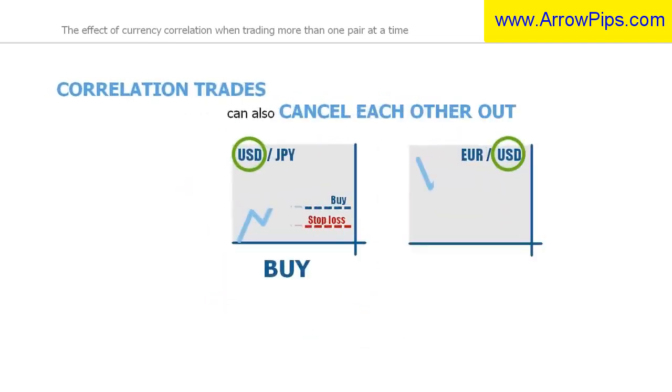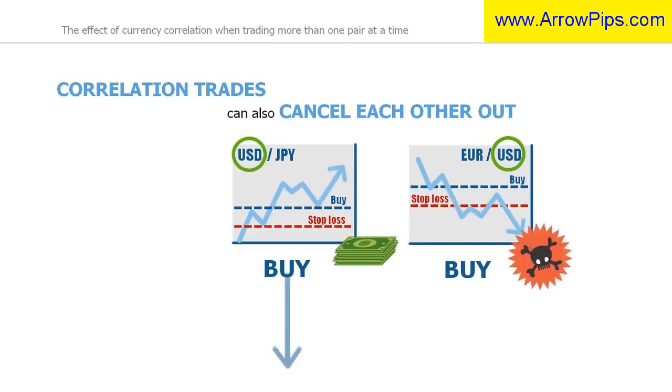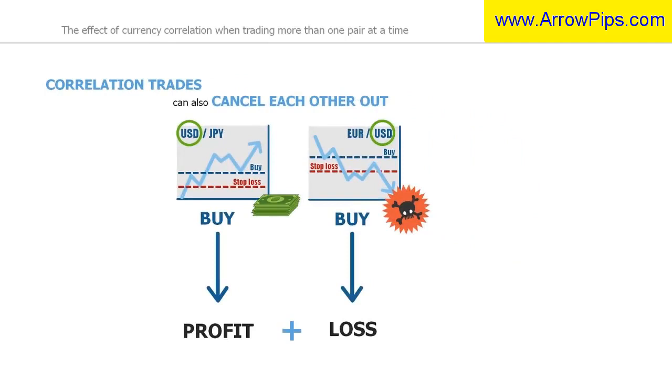Similarly, if a trader opens the same position on a negatively correlating pair, such as the euro dollar and the dollar yen, then any profits gained in one position are likely to be wiped out from the loss in the other. In this example, the dollar is in a higher demand, pushing both pairs in opposite directions.